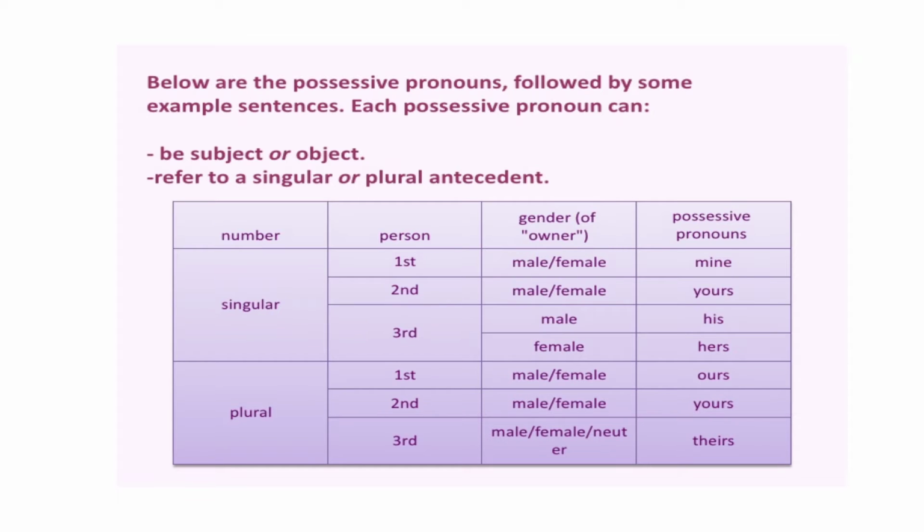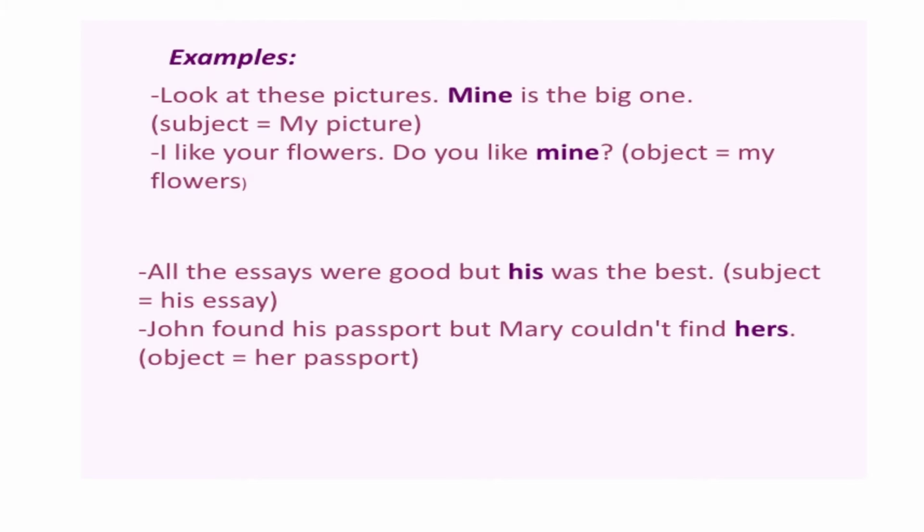So below are the possessive pronouns followed by some example sentences. Each possessive pronoun can be the subject and the object. So you can read them. It is for your detailed study. Now let's take some examples. Look at these pictures. Mine is the big one. Mine has been used for my picture.